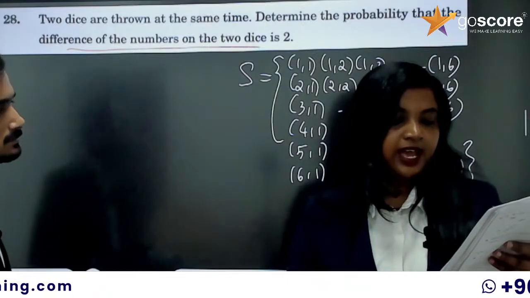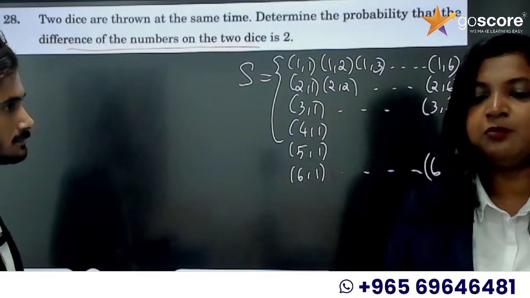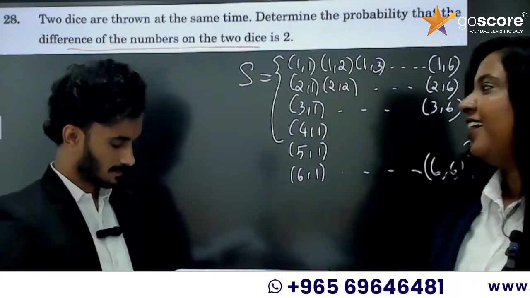2 by 9 is the answer. 2 by 3 is the answer. Oh, I think many of them are fighting in the chat box about the final answer. Okay. So we can solve.